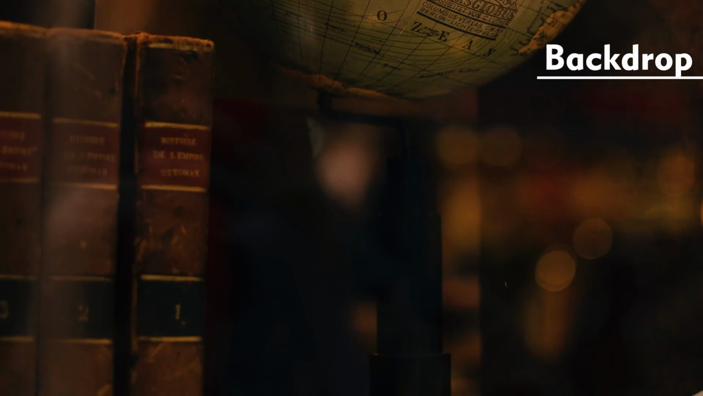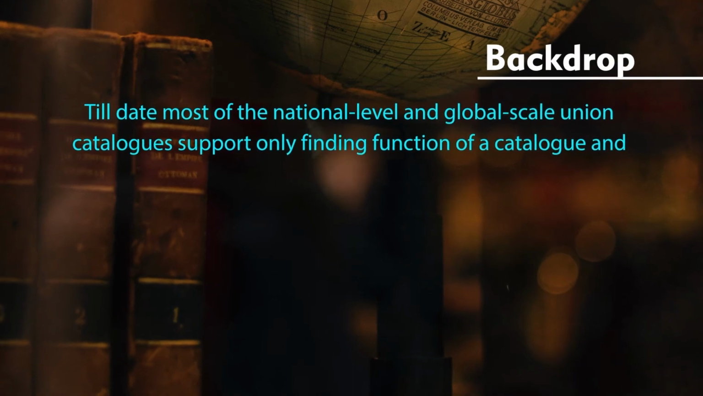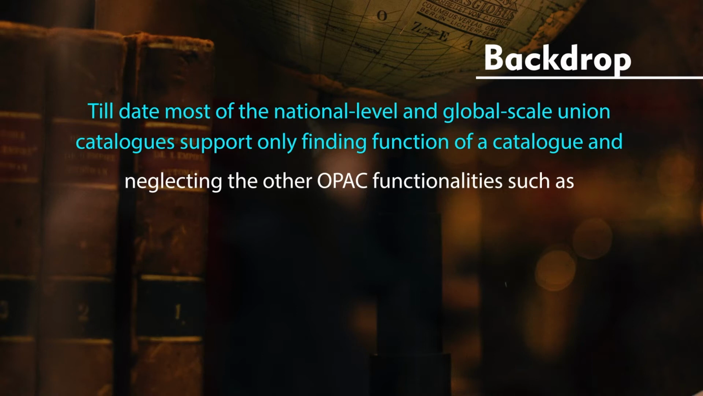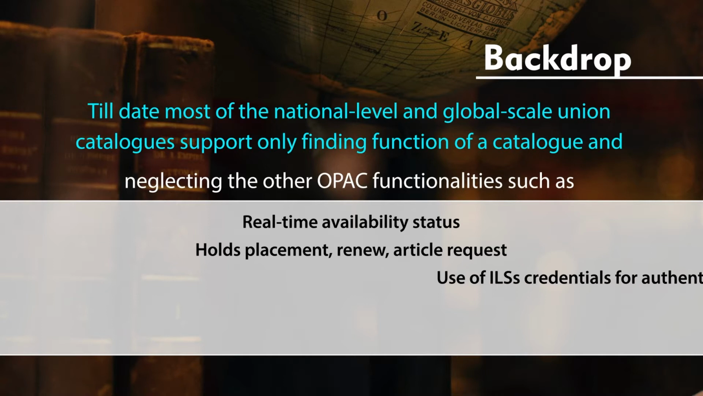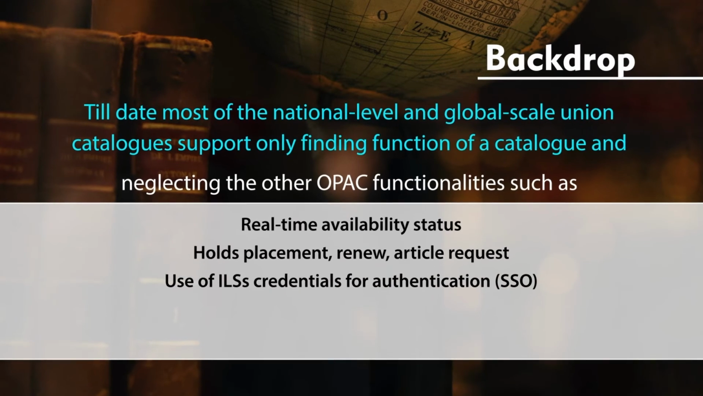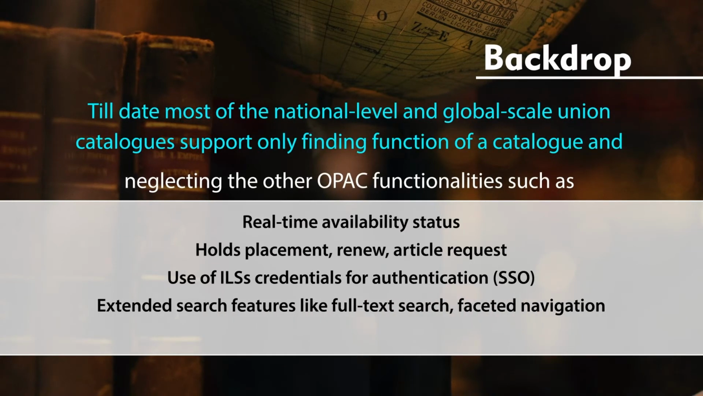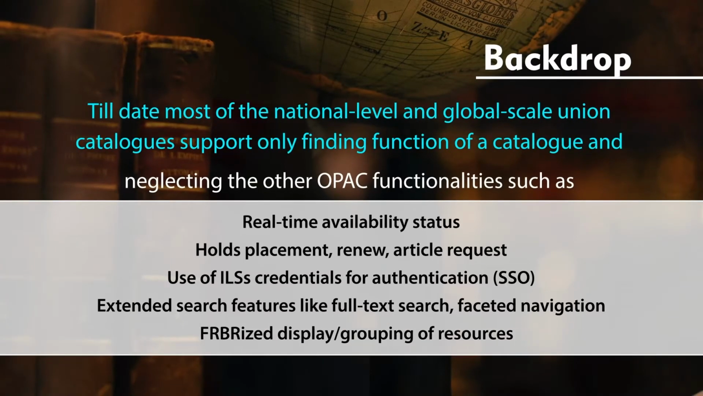Let us start this deliberation with a backdrop that, till date, most of the national level as well as global level Union Catalogs support only the finding function of a catalog, neglecting the other OPAC functionalities such as real time item level availability, hold placement, renewing, article request, use of ILS credentials for authentication, which we technically call SSO, single sign on, and extended search features like full text search, faceted navigation, etc. FRBRization is displaying or grouping of resources.